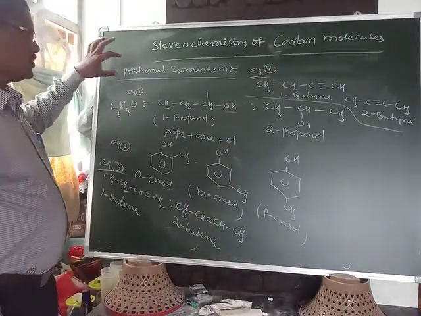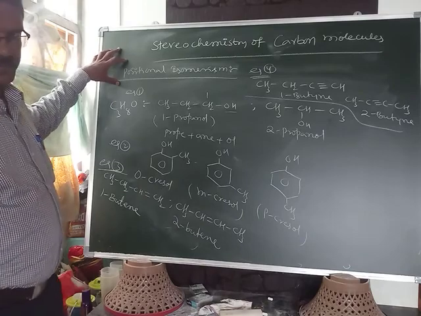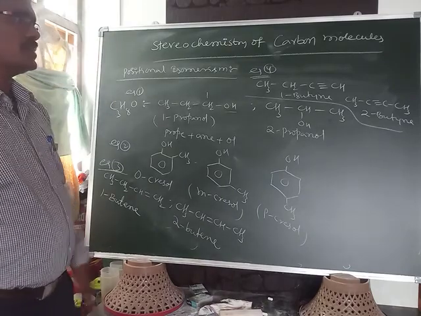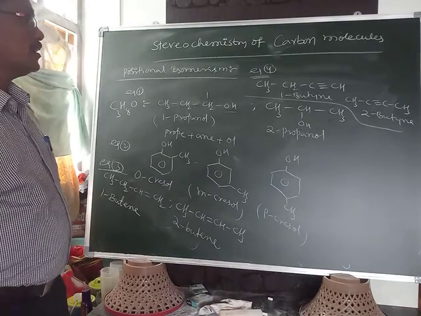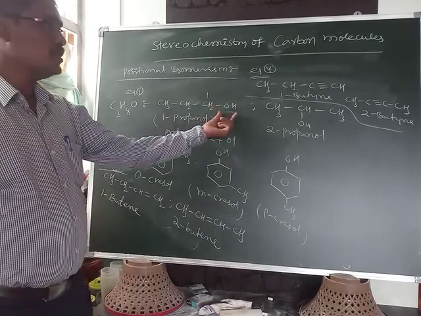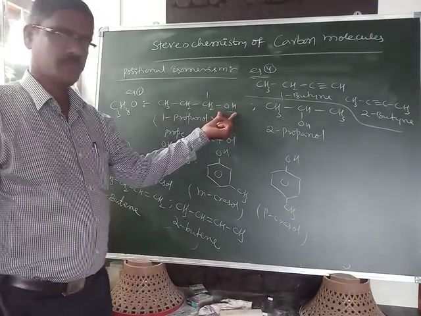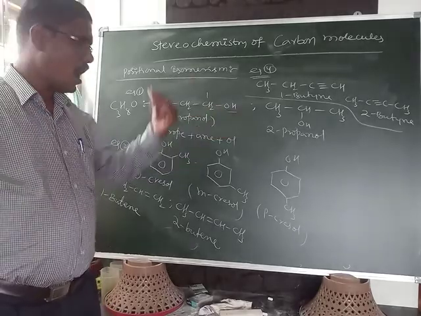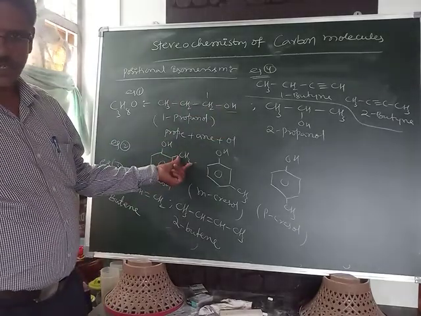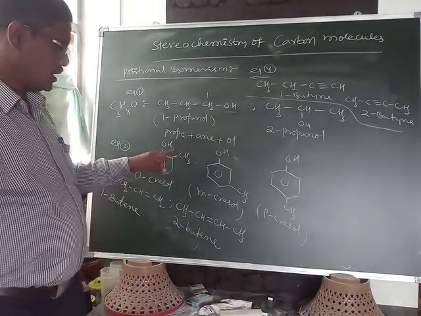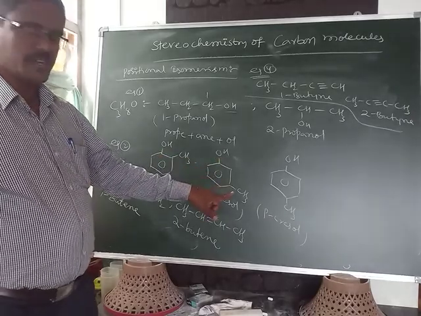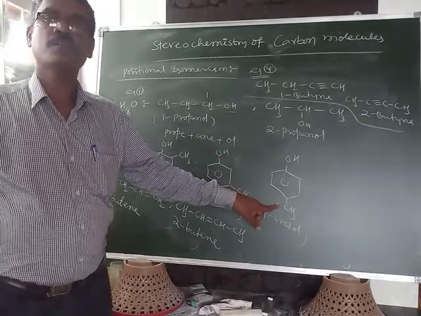That's why the statement of positional isomerism is: the phenomenon of existence of the same molecular formula but differing in the position of the functional group, here OH is the functional group, or the position of the substituent, the CH3 is the substituent. Here it is at the ortho position, this one at the meta position, this one at the para position.